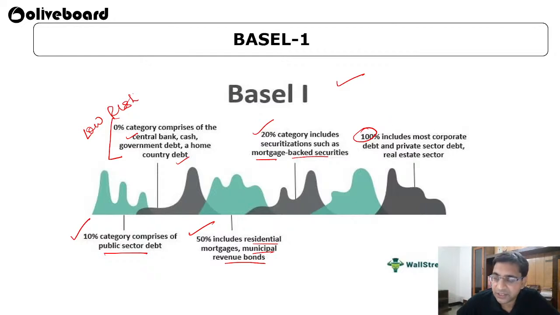That means if they fail, and you have invested 10 lakh rupees, there is a chance that your whole 10 lakh rupees can go. That includes corporate debts. Most of the things, like in India, Kingfisher, what Punjab National Bank gave to Nirav Modi, and our real estate sector, are in this category.